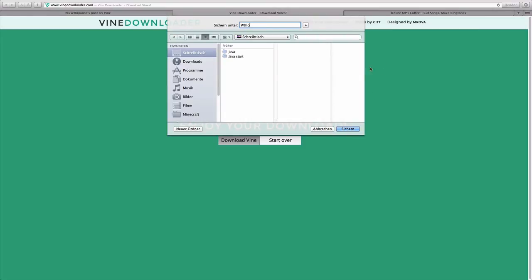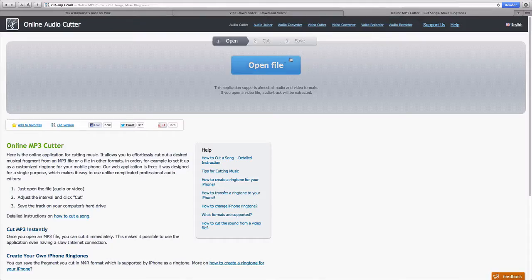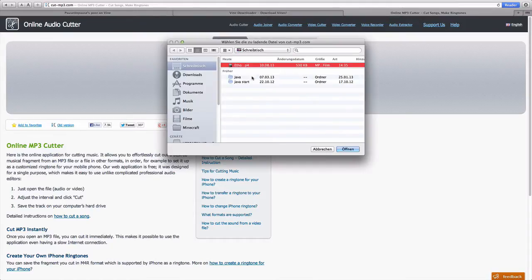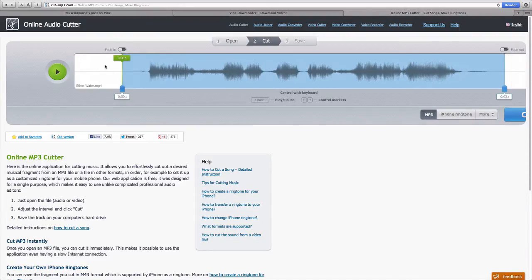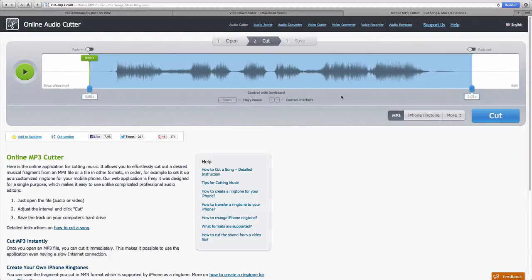Save it. Then you want to go to online mp3 cutter, open file, the file I just saved. Then it's gonna upload it, which may take a while dependent on your connection. Then you want to cut it right here.